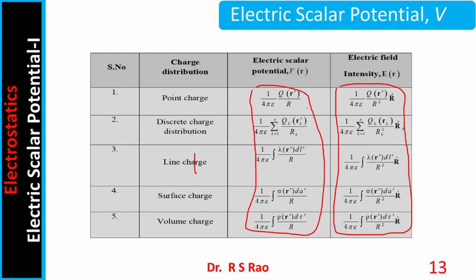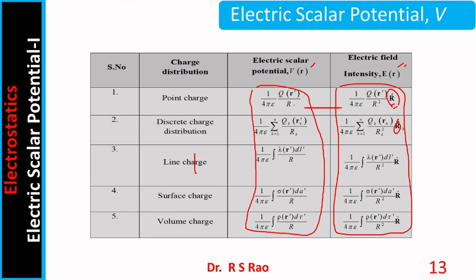One can notice very easily two differences between scalar potential and field intensity. One difference, which is very apparent, is that field intensity is a vector quantity. R cap is there everywhere. So it is a vector quantity, whereas potential is a scalar quantity. So no vector is there on the right hand side.